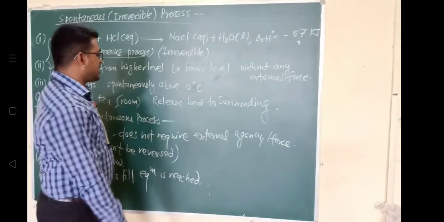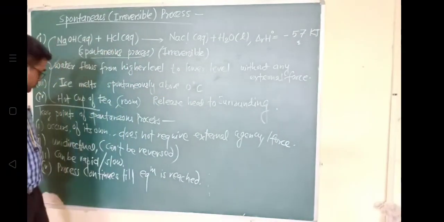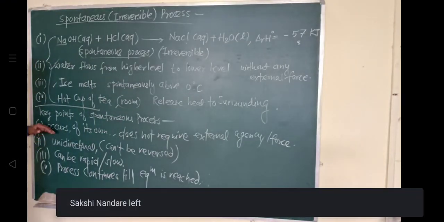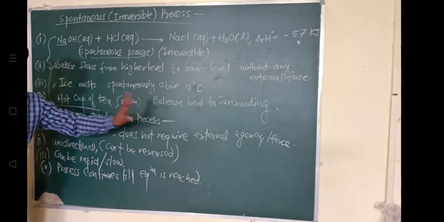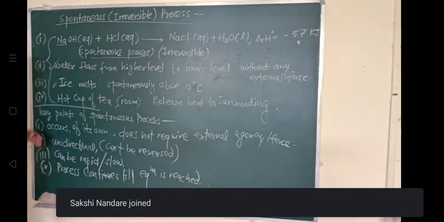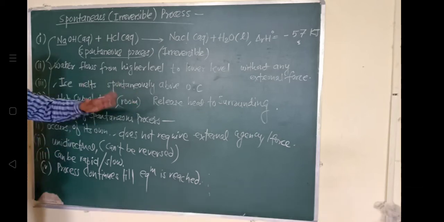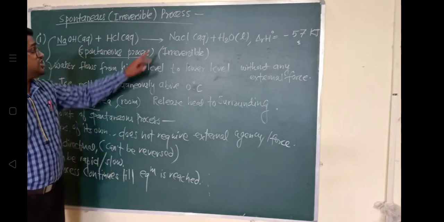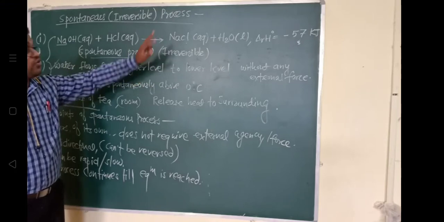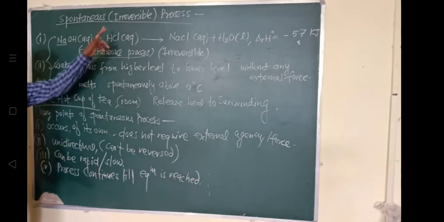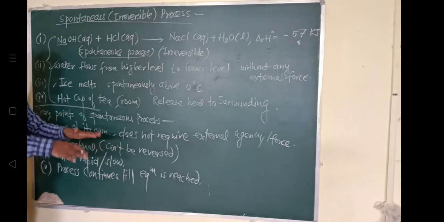So these are the key points of the spontaneous process: it will occur by its own, it does not require any external agency or force, it is unidirectional, it takes place in one direction and it cannot reverse its direction. And it can be rapid or slow, this spontaneous process can be slow ho sakti hai, rapid ho sakti hai, fast ho sakti hai, but the process is irreversible.